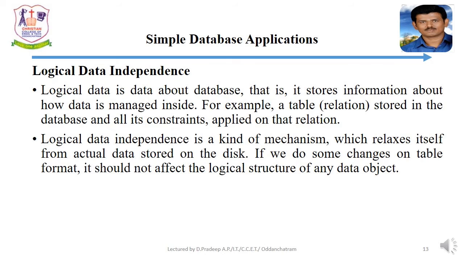Logical data independency is the data about database, that is, it stores the information about how data is managed inside. For example, a table stored in the database and all its constraints applied on that relation. Logical data independency is the kind of mechanism which relaxes itself from actual data stored on the disk. If we do some changes on the table structure, it should not affect the logical structure of any data object.